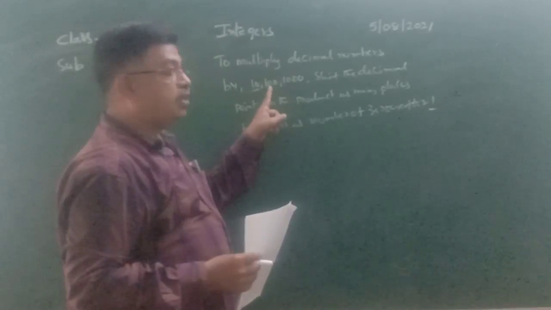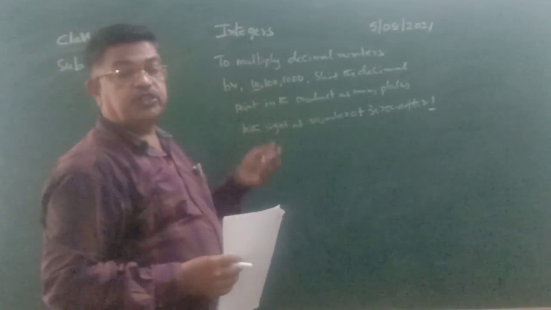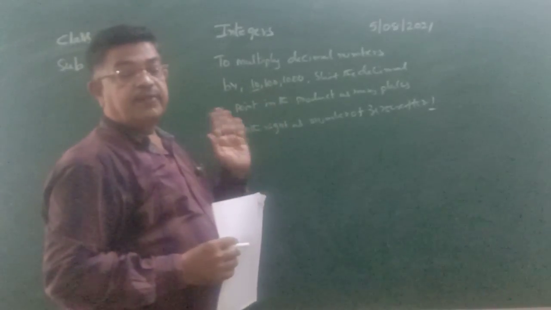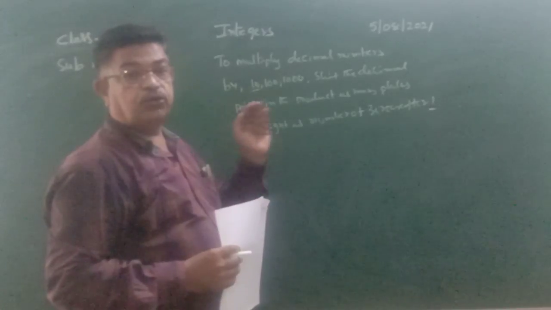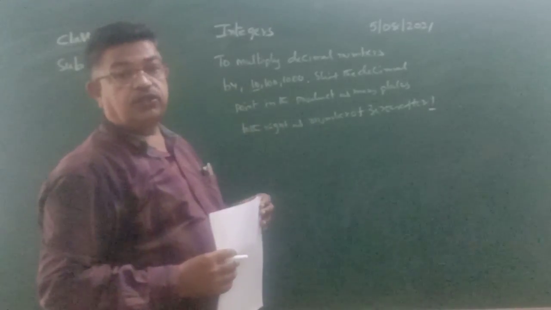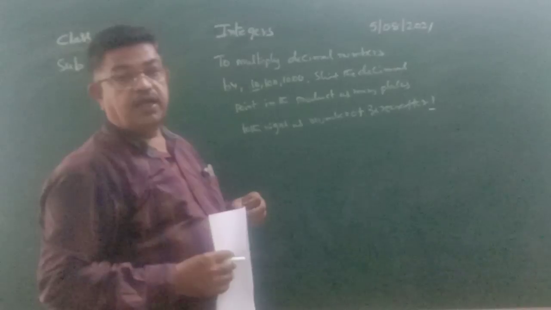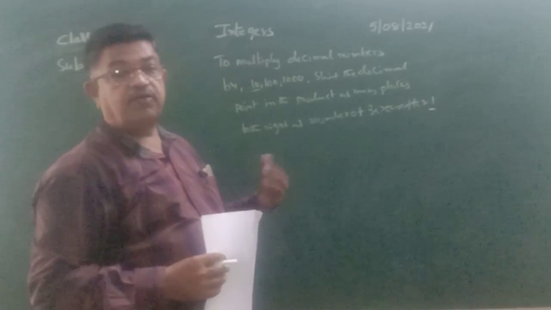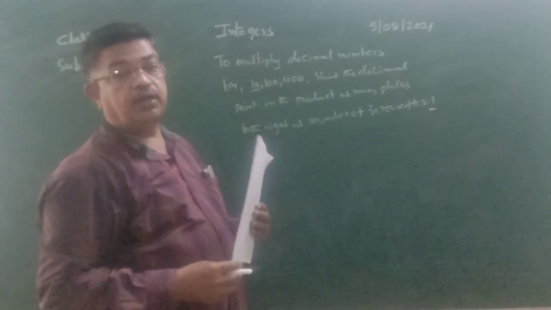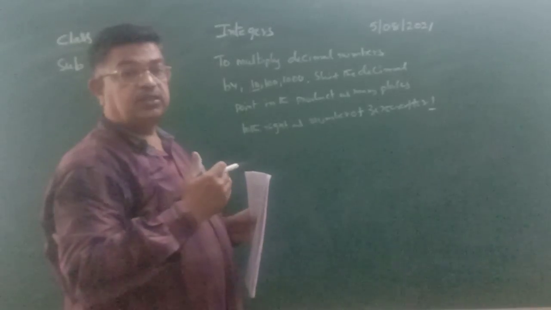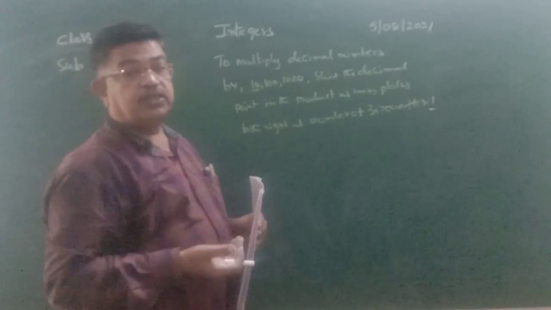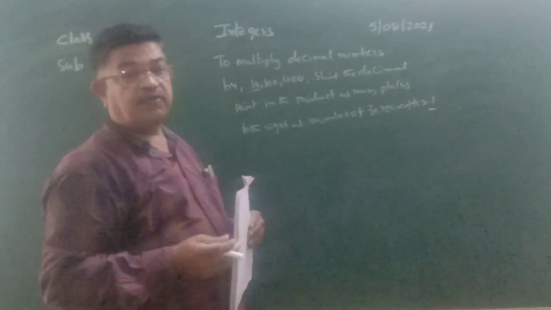Here how many zeros are there after 1? 2 zeros. So when you are multiplying with 100, there are 2 zeros after 1, the point moves 2 places. There are 3 zeros after 1, the point moves 3 places. If there are 4 zeros after 1, the point will move 4 places, and so on. So the number of places you move the decimal depends upon the number of zeros after 1.